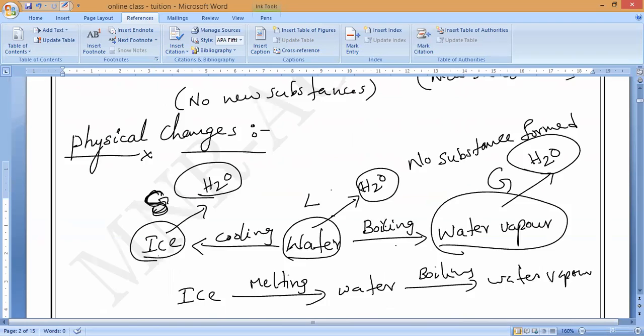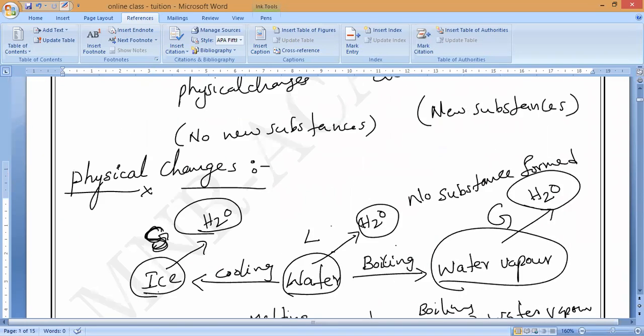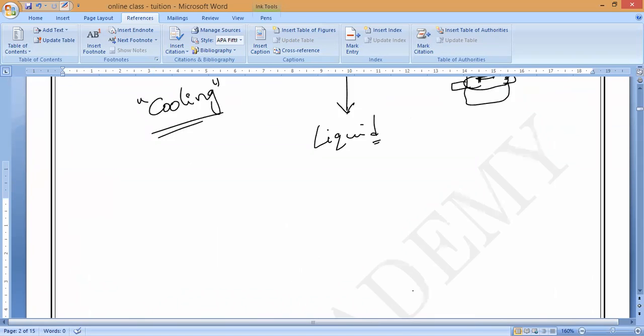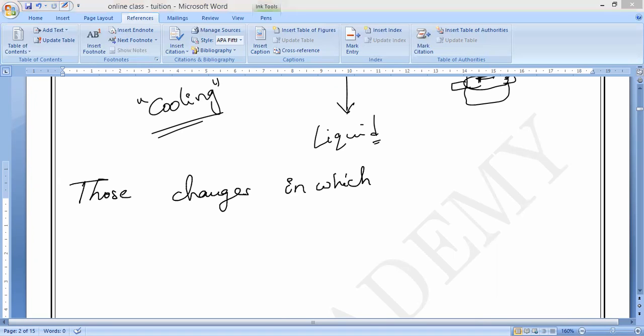These all are examples of physical changes. Definition: whenever no new products, meaning no different chemical formula, are forming, that is called physical change only. Those changes in which no new substances are formed.